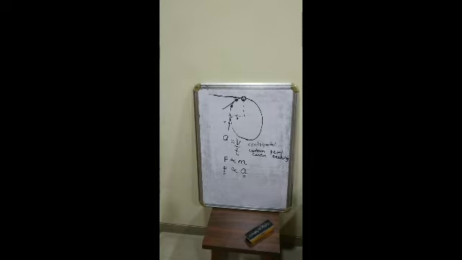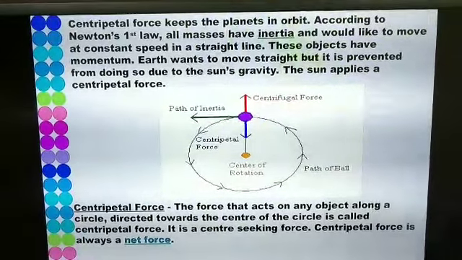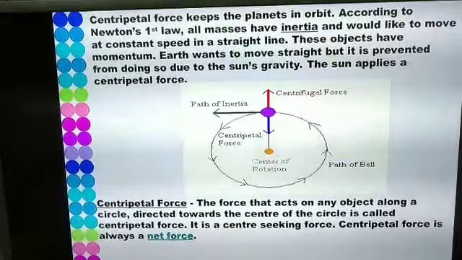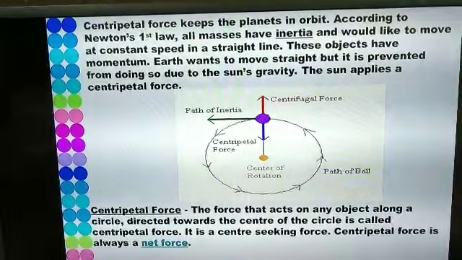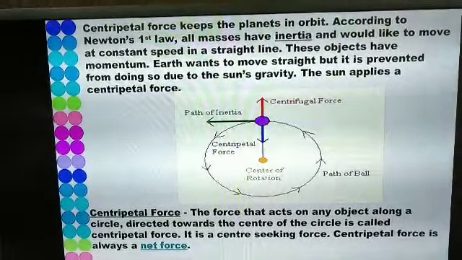So, what is centripetal force? The force that acts on any object moving along a circle and directed towards the center of the circle is called as centripetal force. Centripetal force is a center seeking force.